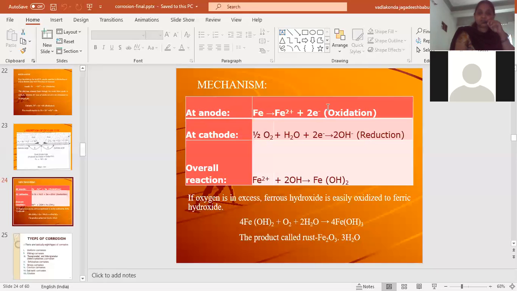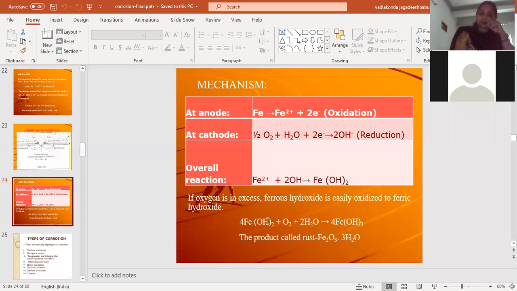So at the anode we will have the metallic ions and at the cathode we will have the non-metallic ions. These two ions will move towards each other, and in between the anode and cathode the combination of Fe+2 and OH- ions will take place, and it will form first ferrous hydroxide.